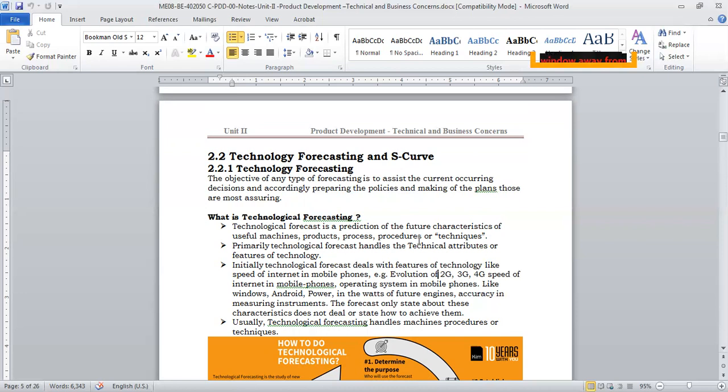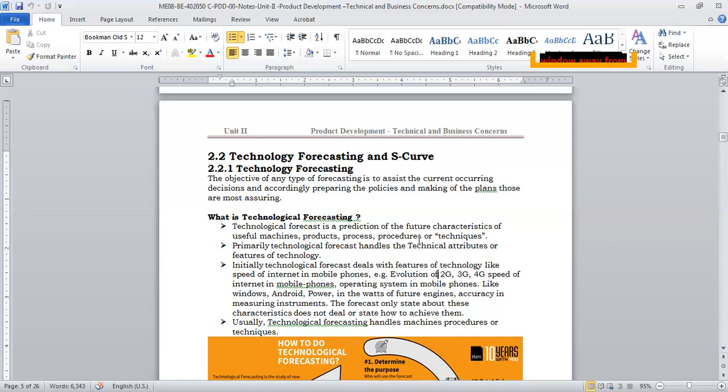What will be the products in future? What will be the processes in future? Right now we use laser cutting. Those processes were unimaginable a few years back, right? So predicting the characteristics, what will be the new things in a few years, is very important from a business perspective and from a design perspective.